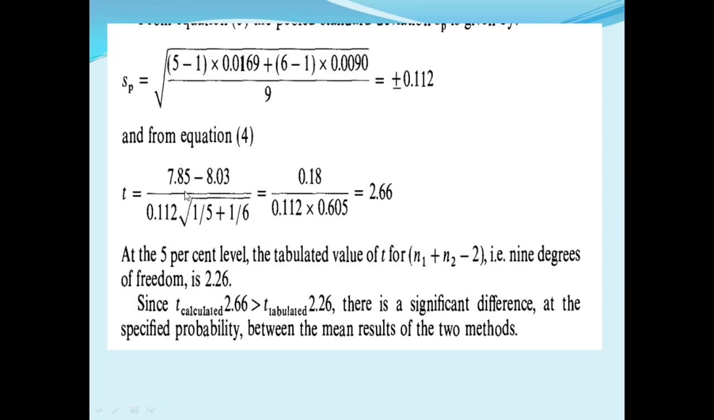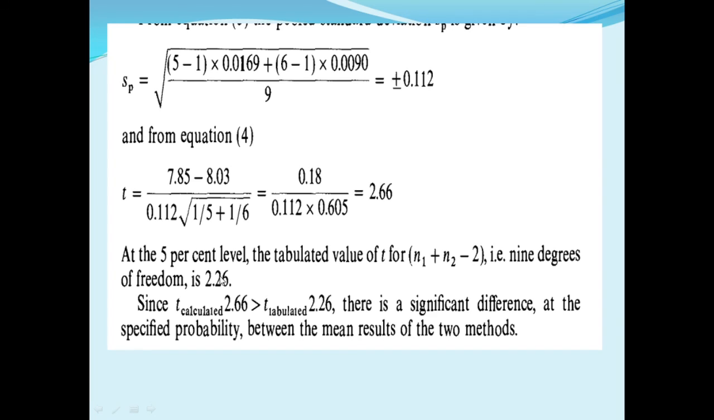The t value is the sample mean for sample 1 minus the sample mean for sample 2, that is x1 bar minus x2 bar, 7.85 minus 8.03, upon the pooled standard deviation 0.112 into the root of 1 upon n1, that is 1 upon 5, plus 1 upon n2, that is 1 upon 6. If you solve this, the answer is 2.66.